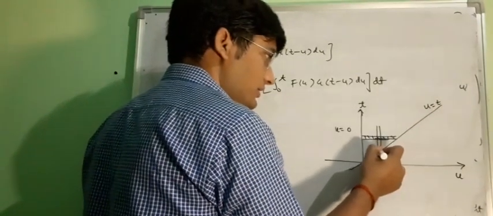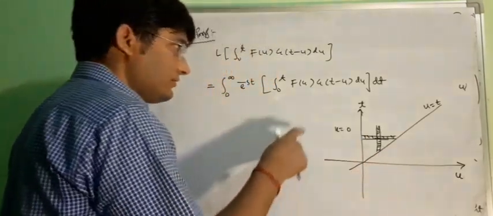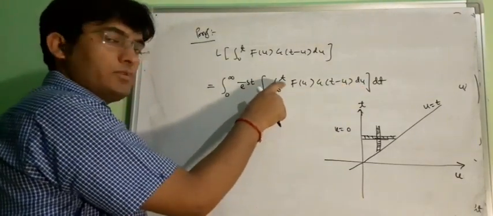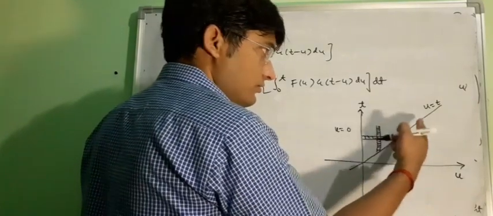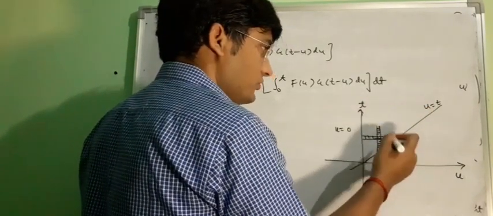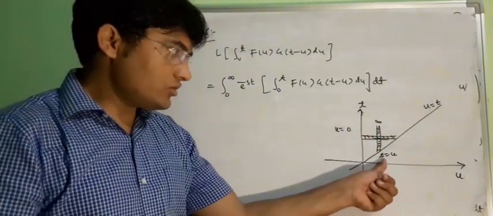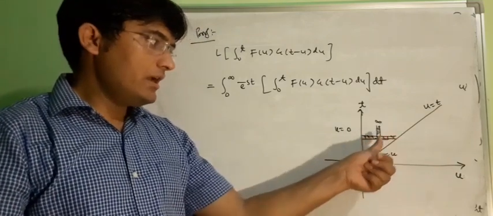Now as we want to change the order of integration, let us interchange this horizontal strip into a vertical strip. Earlier we had the limits of u in terms of t. Now we will have the limits of t in terms of u. You can see that the limits of t are from u to infinity.